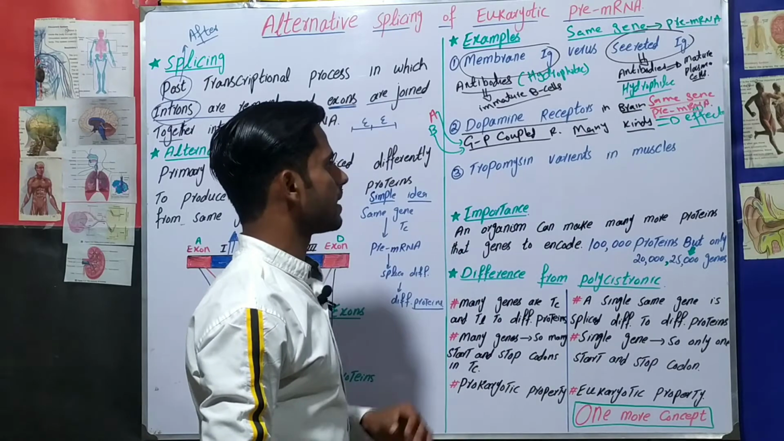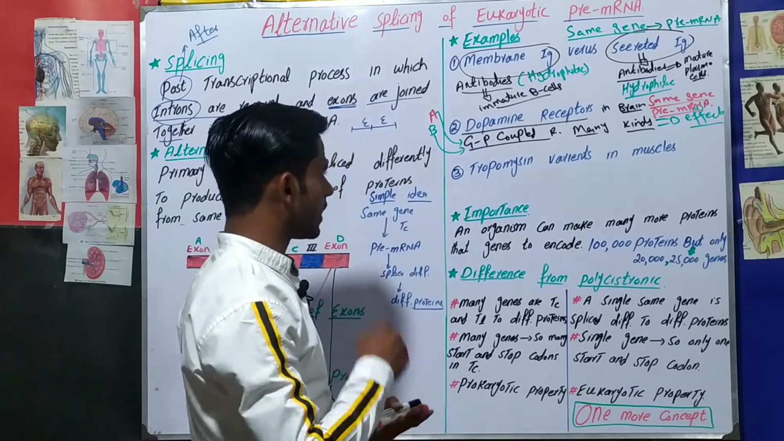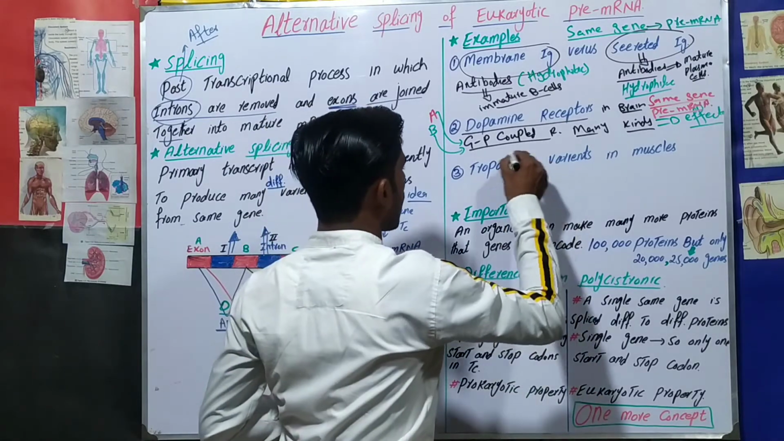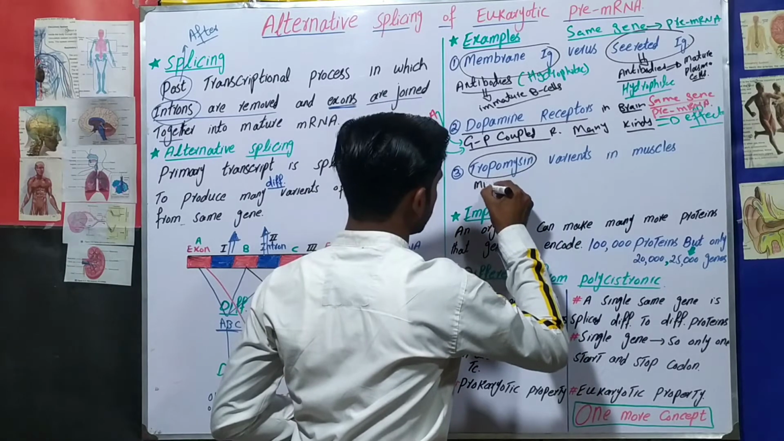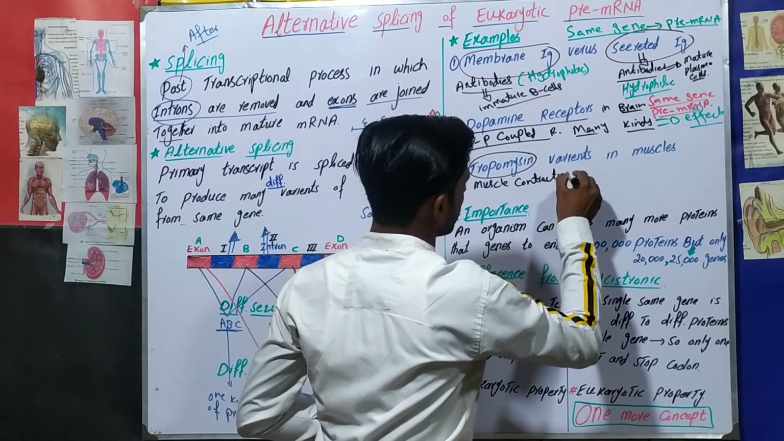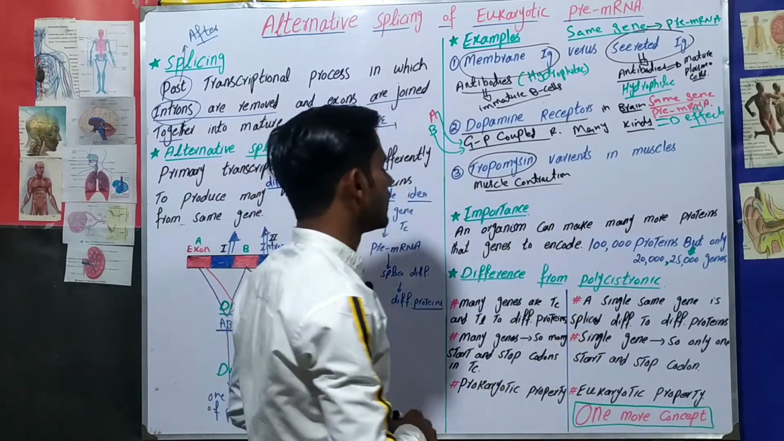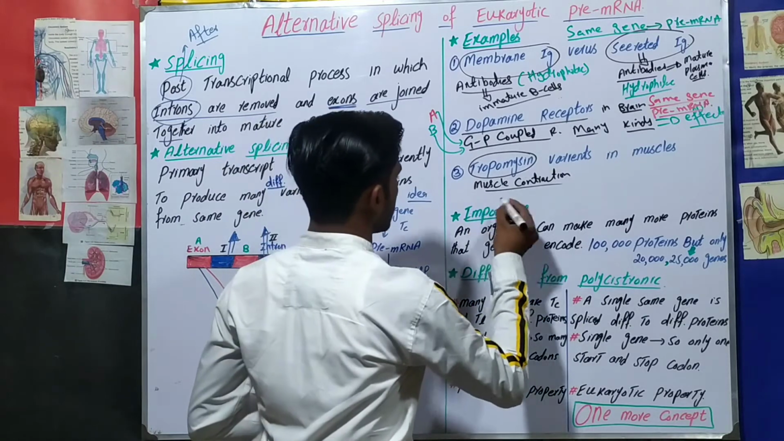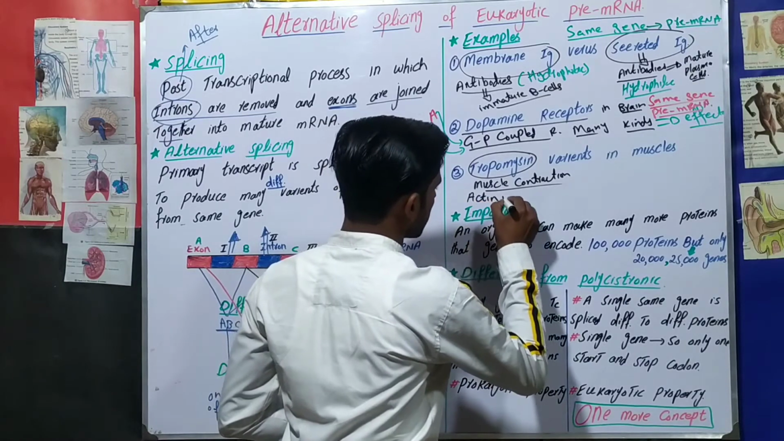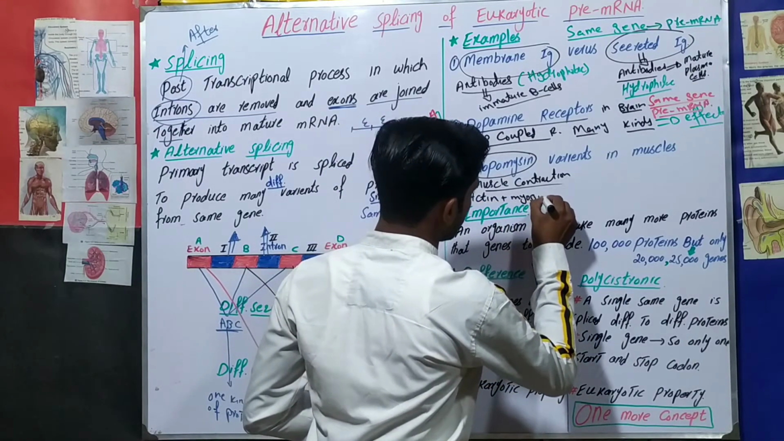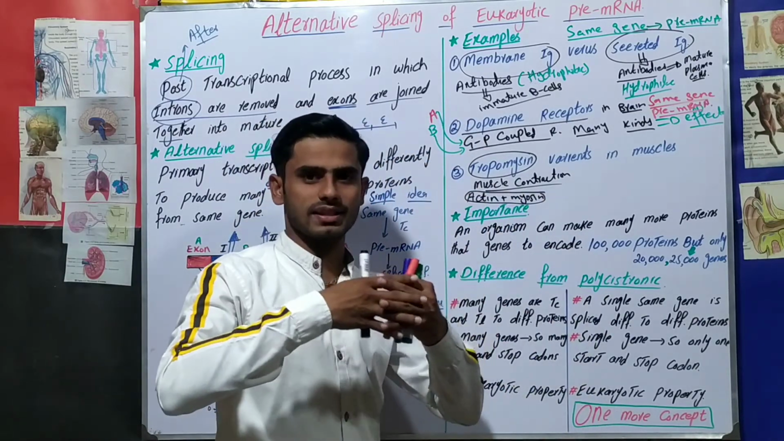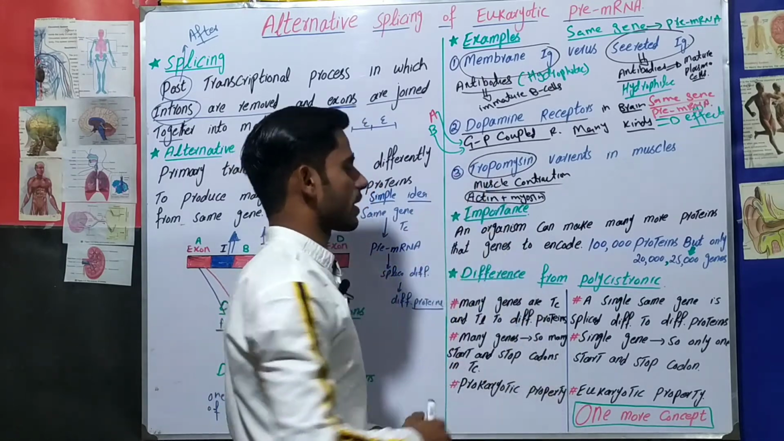Next is the tropomyosin variants in muscles. First you must know what tropomyosin is. Tropomyosin helps in muscle contraction. Here is a question: what is muscle contraction? You must also know a little bit of physiology: muscle contraction happens because there are two proteins in muscles, actin and myosin. When these actin and myosin join together, there is cross bridging between actin and myosin, and then muscle contraction happens.